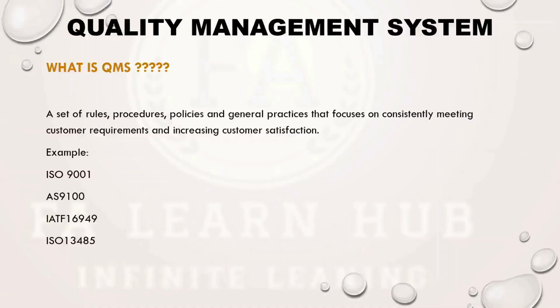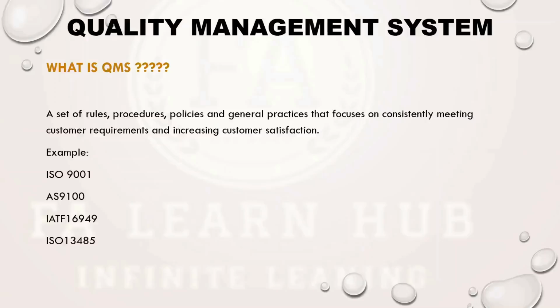Any organization which supplies aerospace parts can adopt AS9100D. Any organization that designs, manufactures, or does service for automotive parts can adopt IATF 16949. IATF stands for International Automotive Task Force. It's a cooperative organization which has representatives from various automotive industries.